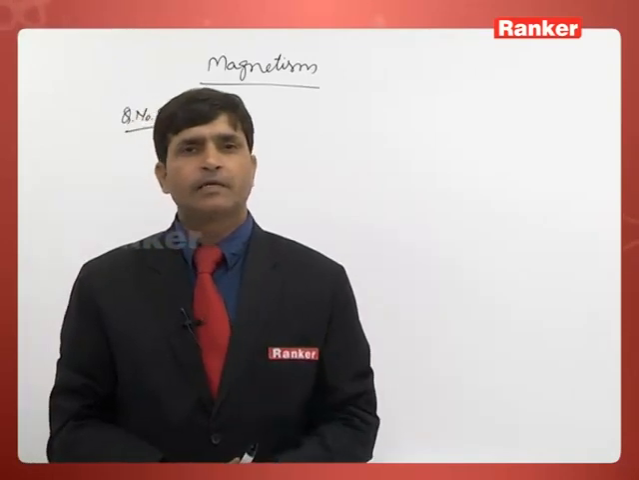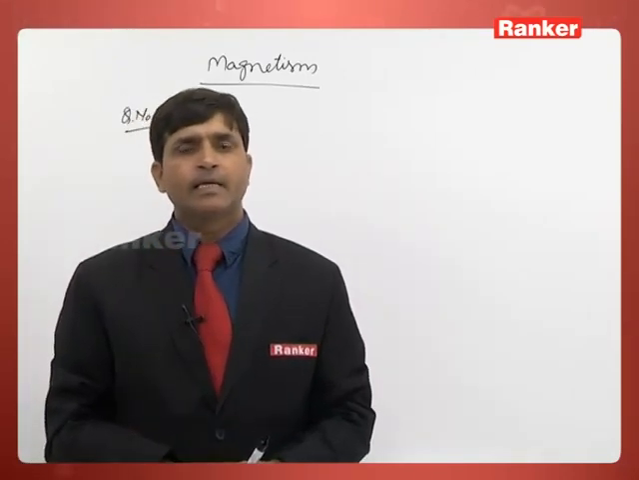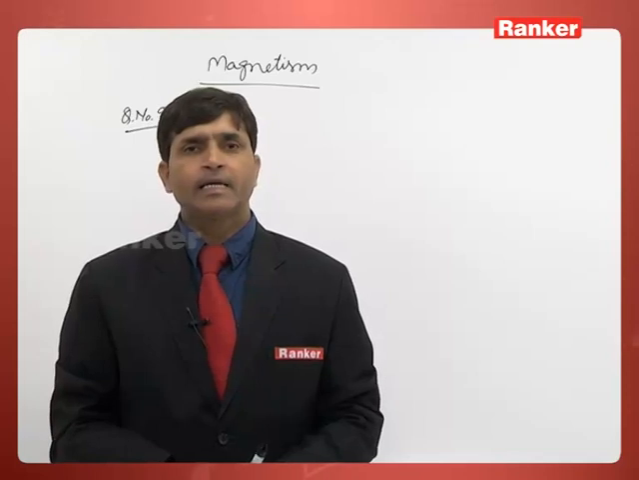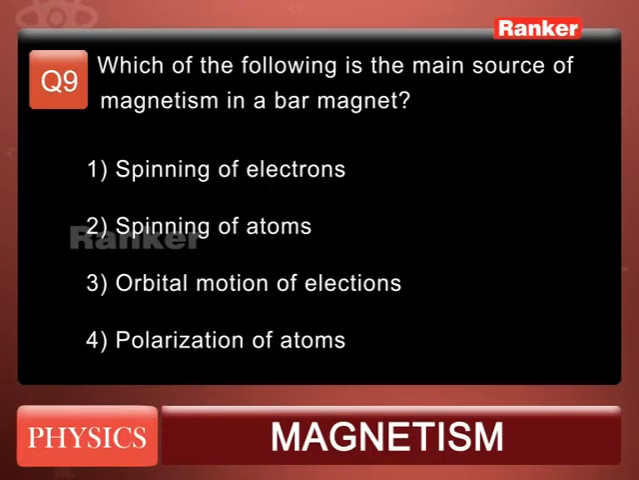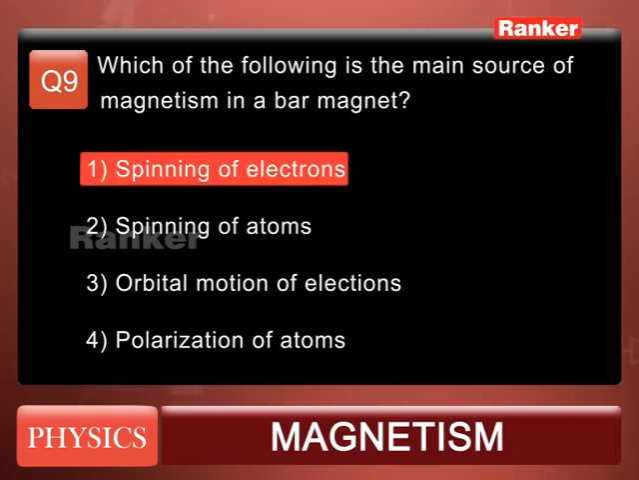Those spinning electrons act just like a current carrying loop, and that current carrying loop produces a magnetic field. So option number 1 is the correct answer.